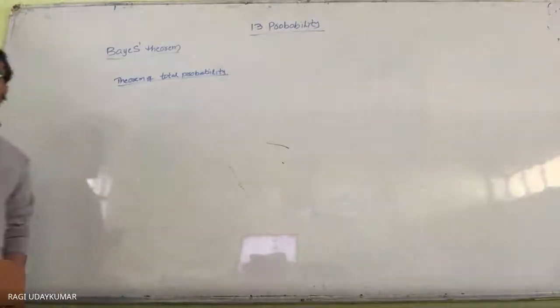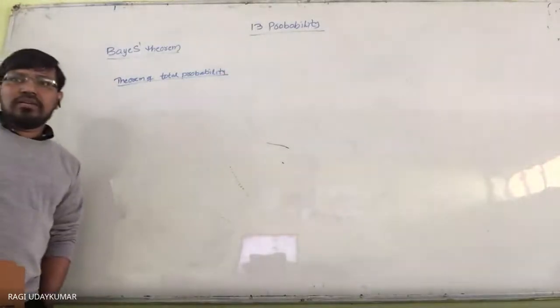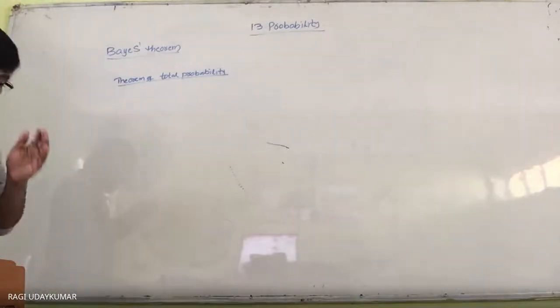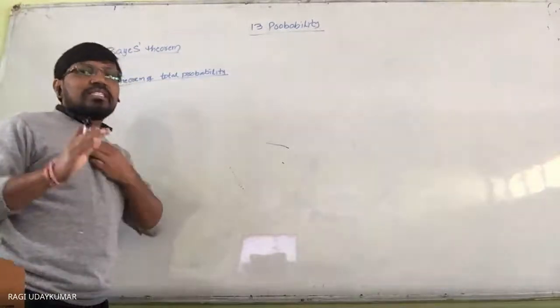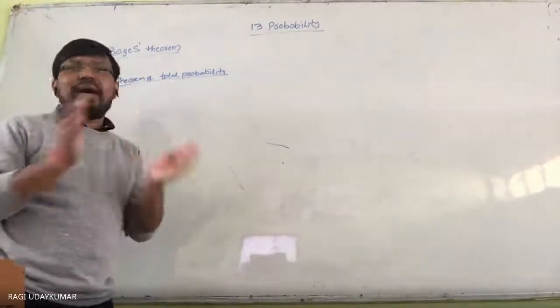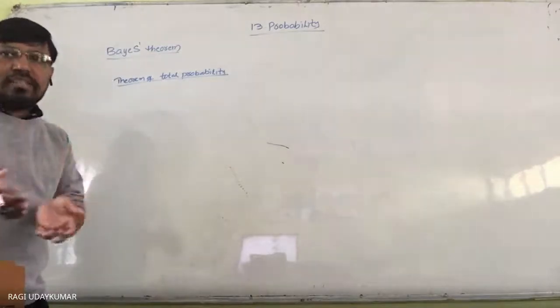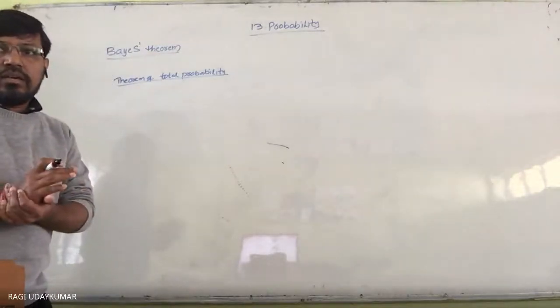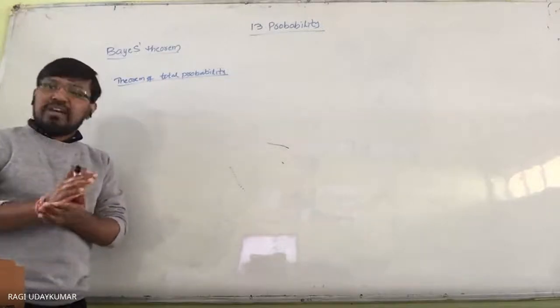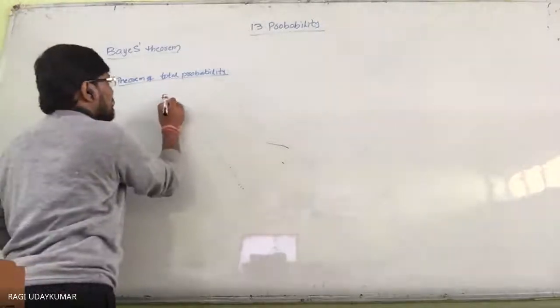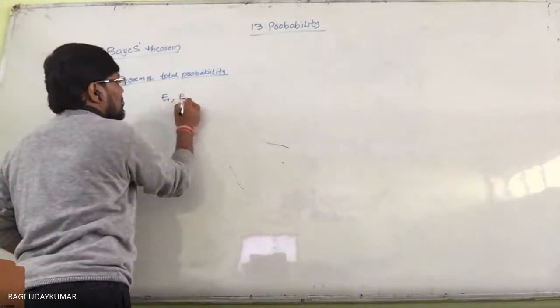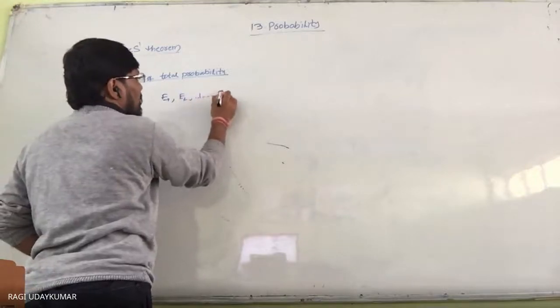Okay. So E1, E2, and En are some partition of the sample space. Whatever the sample space is, it was divided into some parts. And suppose that each of those events has non-zero probability of occurrence. E1 is one event, E2 is another event, and so on, En.